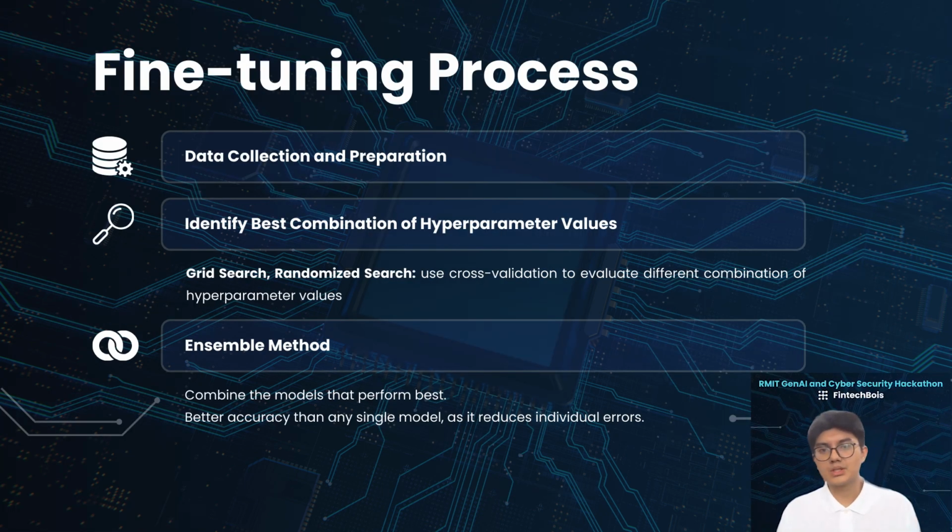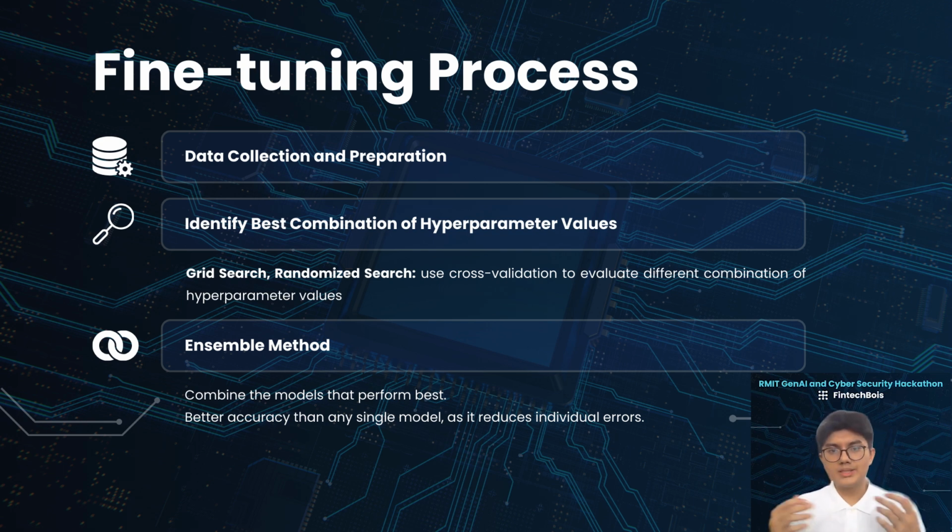So what are the steps to fine-tune a model? First, you need to collect and prepare domain-specific data, which has been cleaned of noise, errors, and irrelevant content. Then, once you have a desired model and want to fine-tune it, you maximize its accuracy by selecting the best combination of hyperparameter values.